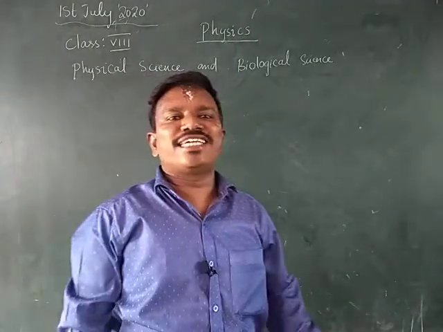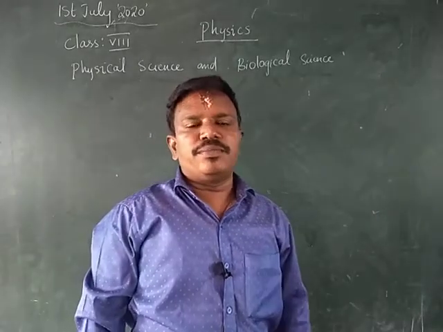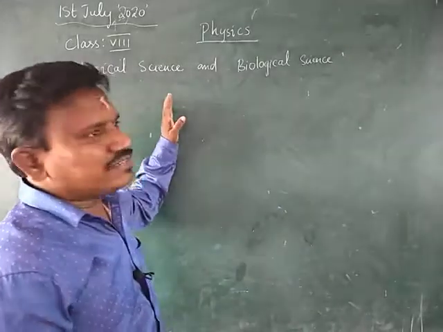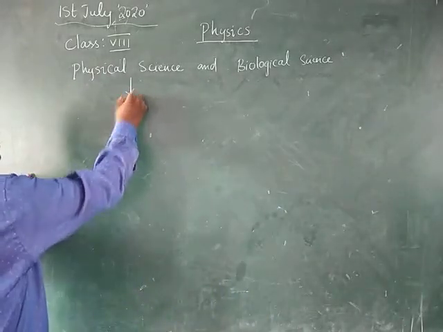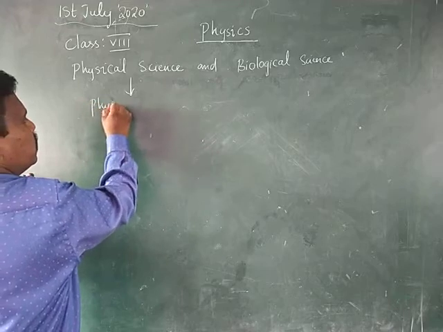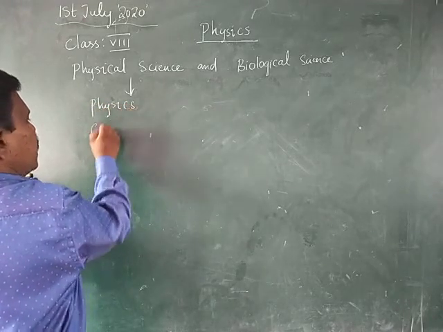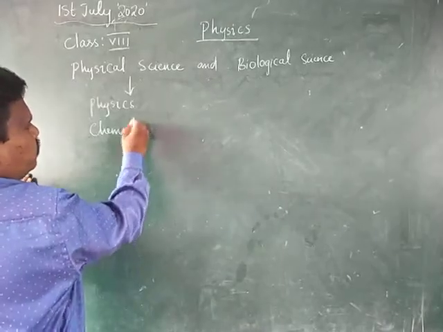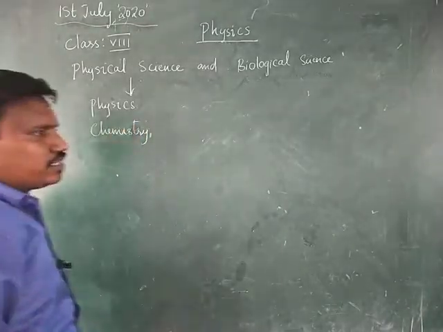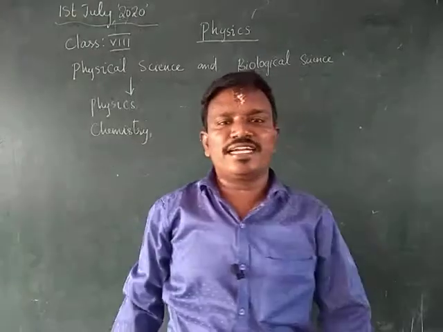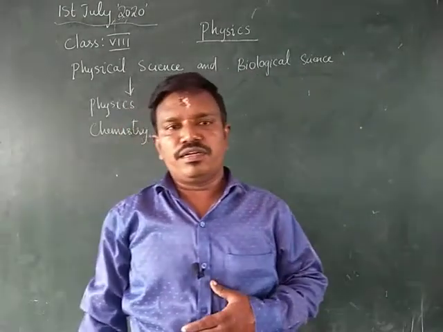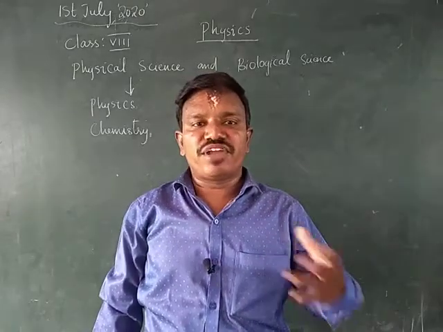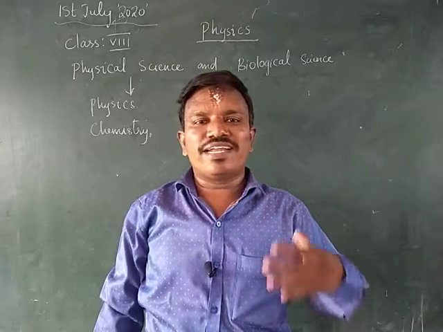What is this physical science? In the physical science, you will have physics as well as chemistry. In physics, we will learn the terms which are related to nature: how the force, what is friction, what is sound, what is light.